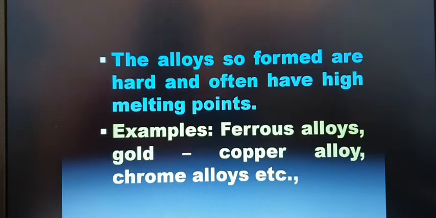The alloys so formed are hard and often have high melting points. Examples are ferrous alloys, gold-copper alloy, chrome alloy, etc. We will discuss examples of alloys that follow the conditions given by Hume-Rothery.